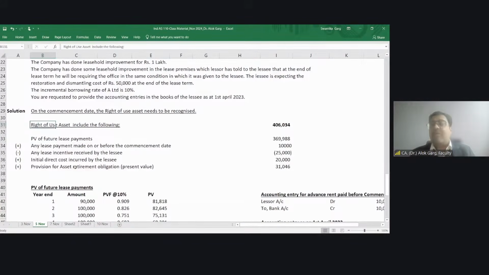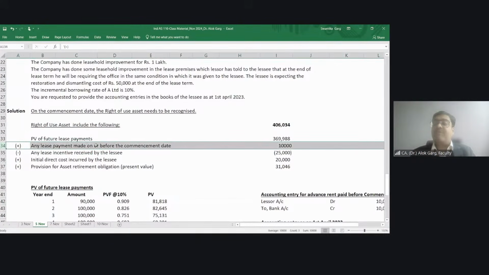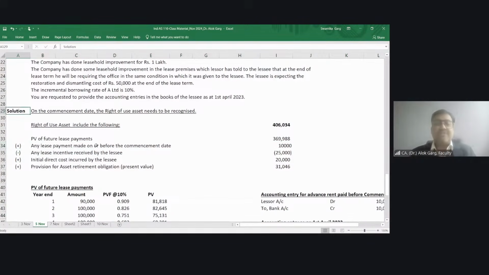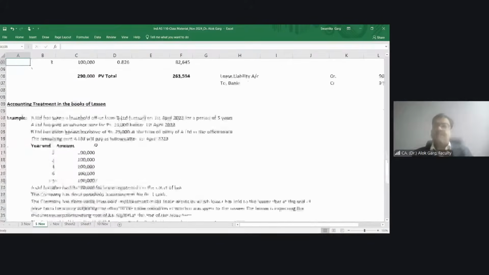Right of use asset is equal to present value of future lease payments, which is the lease liability. It is zero. Why? Because in future nothing has to be payable. Nothing is payable in future, no liability, because everything is paid in advance. Then any payment made on or before the commencement date, where 5 lakh will come, 5 lakh will come here, right? So my ROU is equal to 5 lakh. So this ROU is going to be depreciated over the period of 5 years, right?